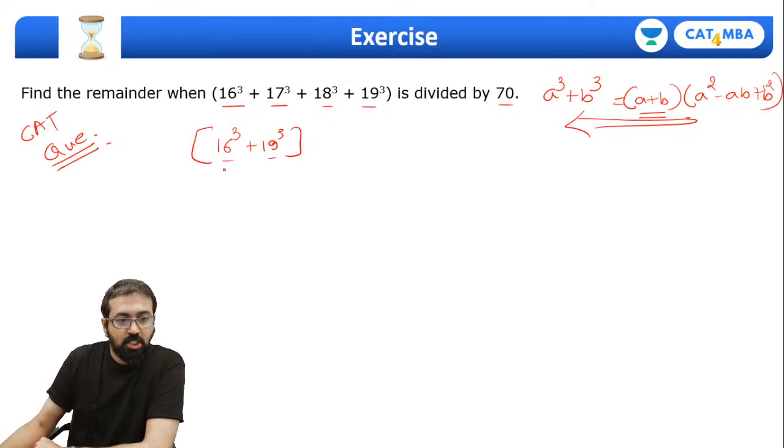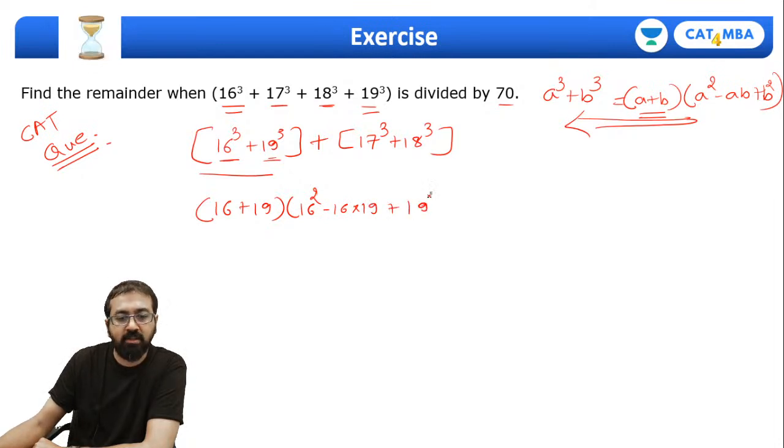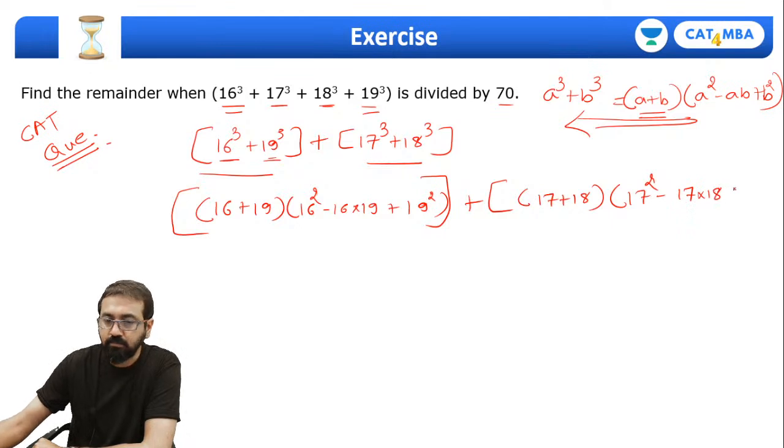Hi Akash. So what I'll do is, I have made a pair of this one, and same way I'll pair this and this one. So it will become 17 cube plus 18 cube. Now let's solve this part. So this will be 16 plus 19 in the bracket 16 square minus 16 into 19 plus 19 square. This is the first part. Plus, let's solve this one. So it will be 17 plus 18 in the bracket 17 square minus 17 into 18 plus 18 square.